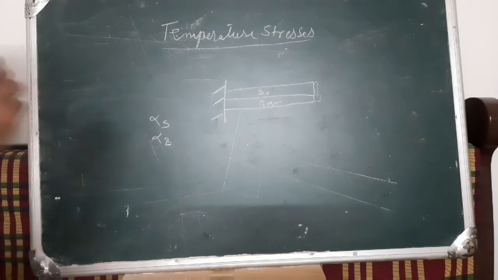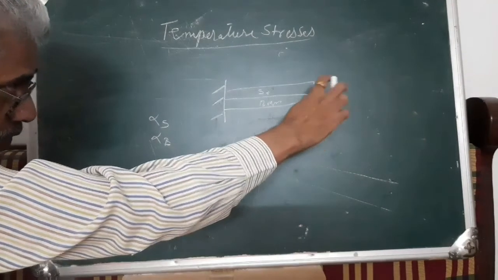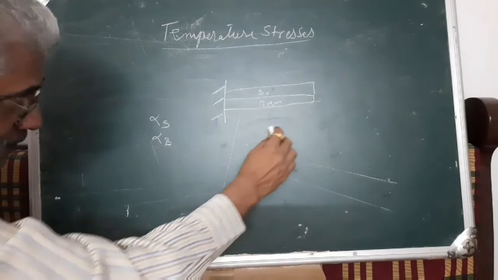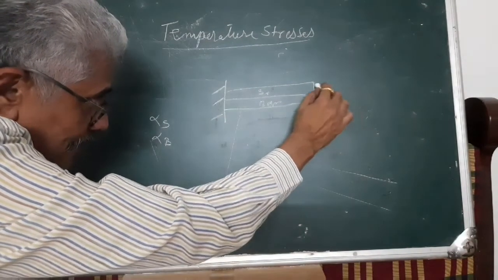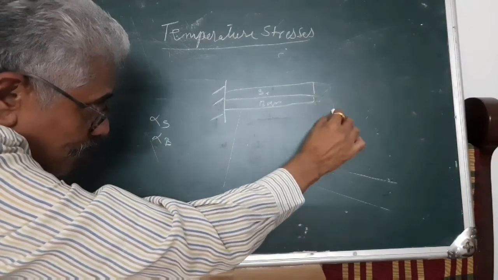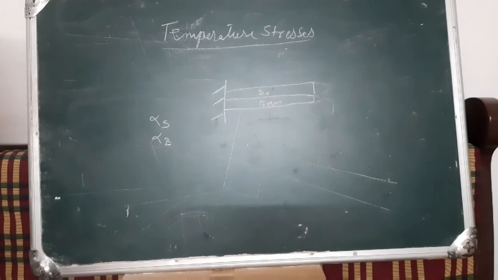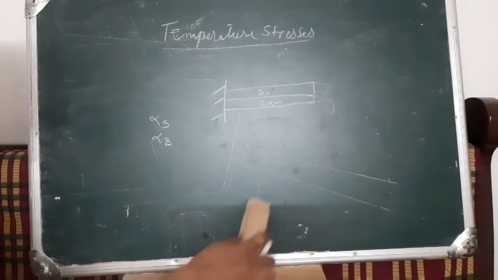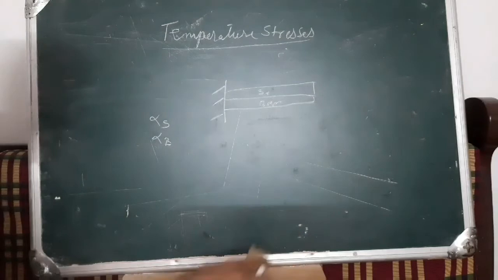We have studied in case of a bifilar strip, where it is heated, and if they are not joined, they take a shape. In this case the steel will go upward and the brass will go down. That is the basic thing that we have seen maybe in our physics for a particular application.